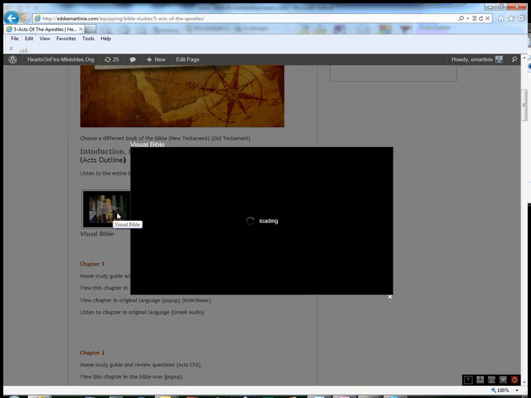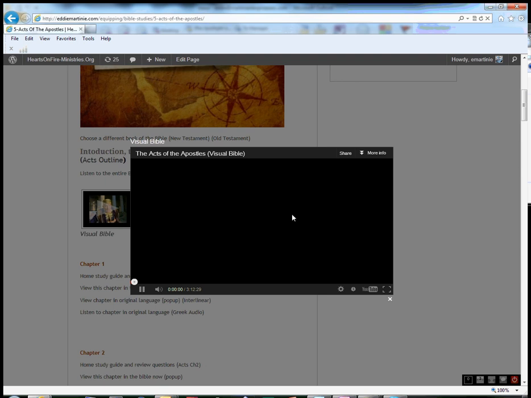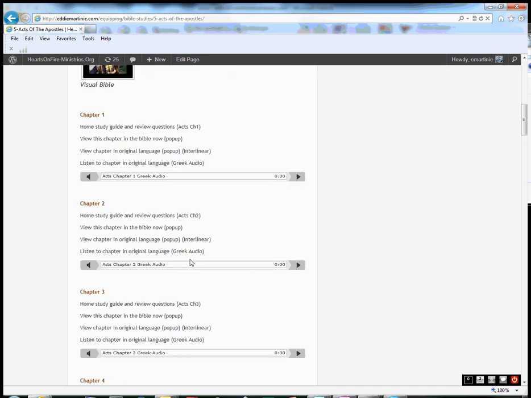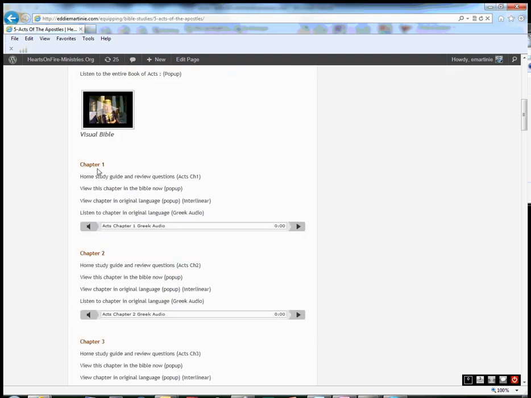You see we have a visual Bible. This is the entire book of Acts acted out. I'm not going to go through it, but it's very cool. And everything in the Bible is done exegetically, which is how I prefer to do this, which means we pull everything straight out of the Bible as it is. So you'll notice study guides by chapter. If I was to click this, I would open up the study guide.